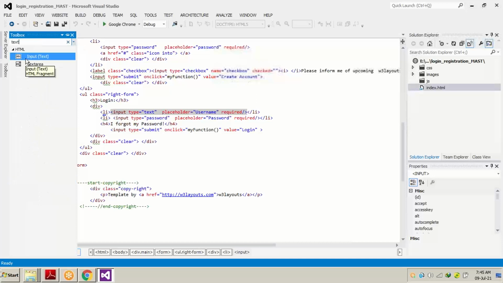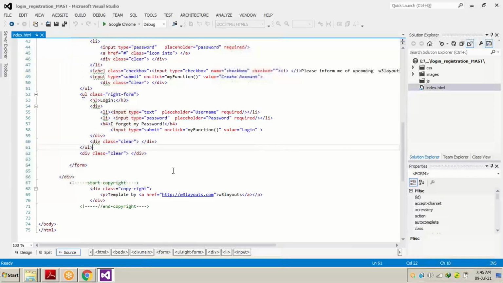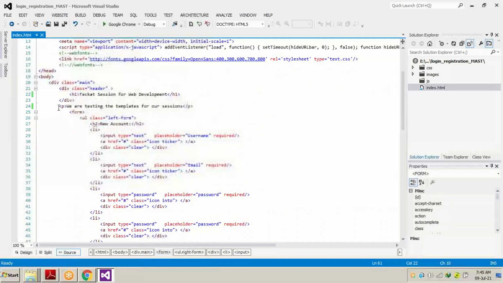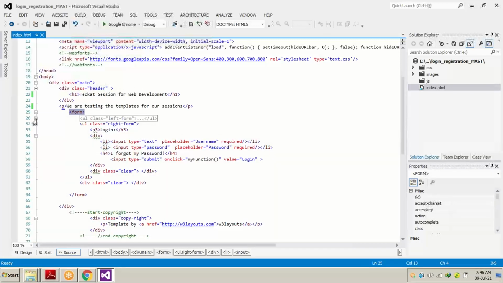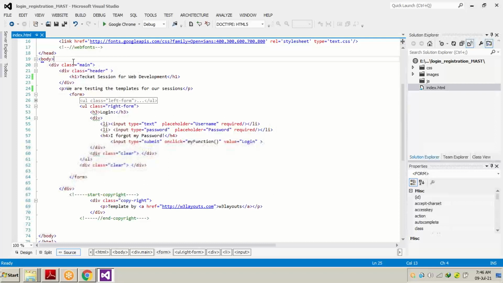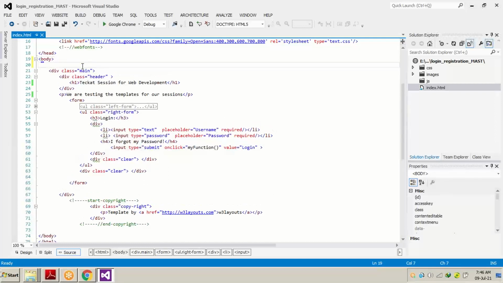Now here we cannot change because of the form, main screen div and form. We have to make some changes because you can see the form over here in our ASP.NET part.